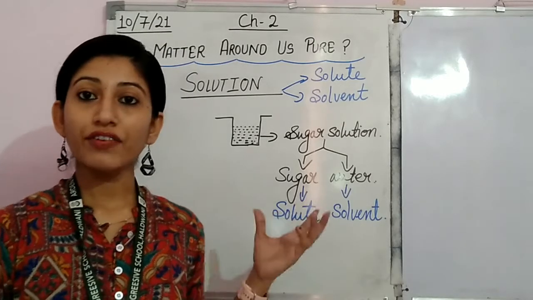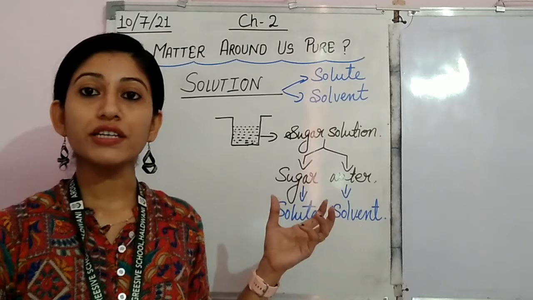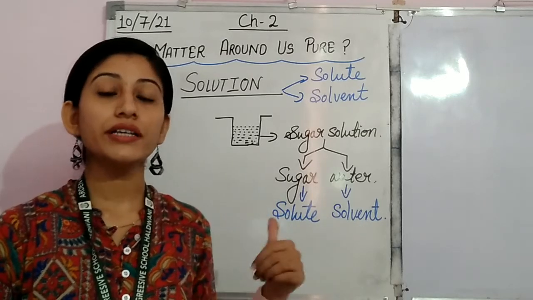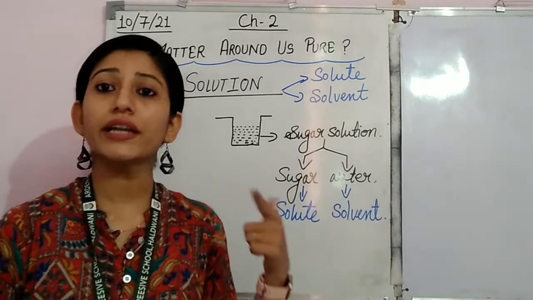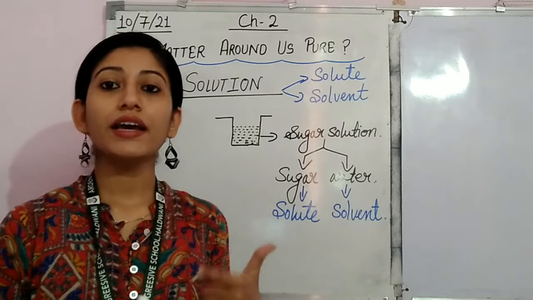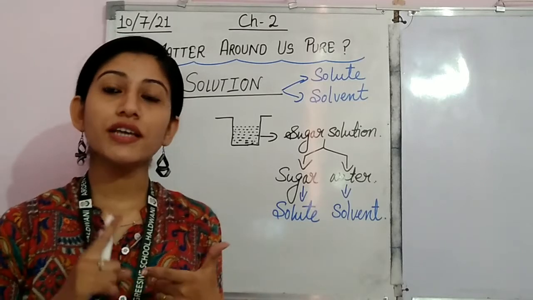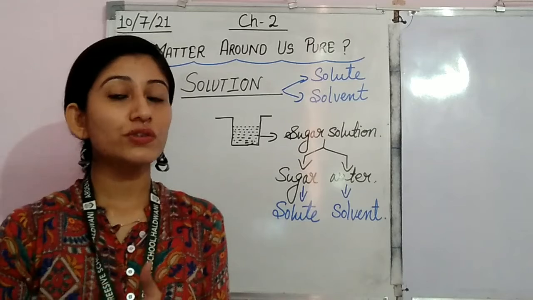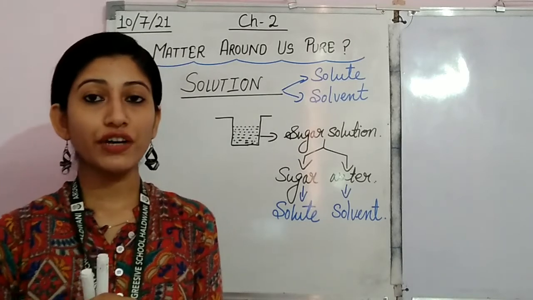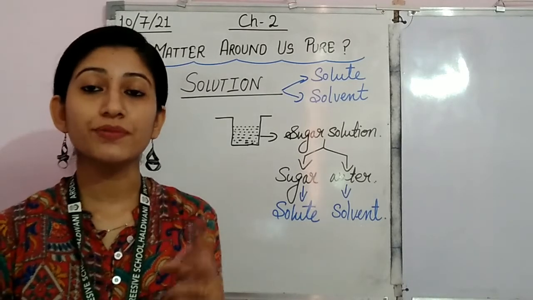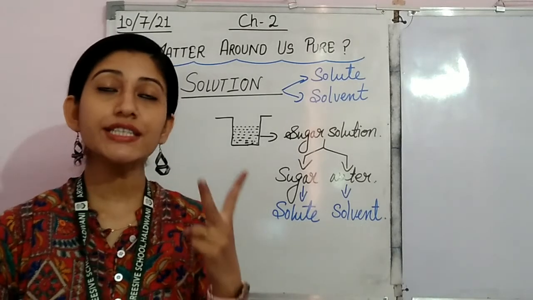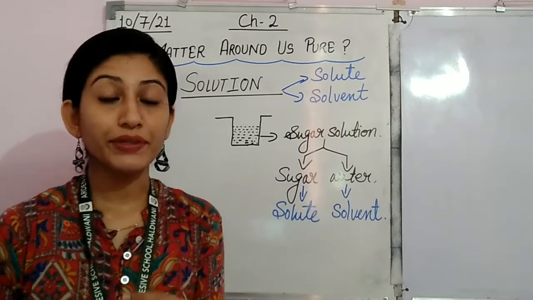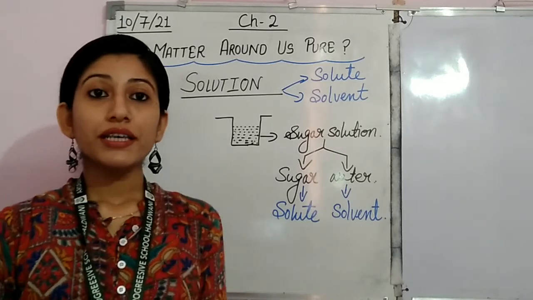Here we have taken liquid for dissolving, so it is a mixture formed from solid and liquid. But there are also types of mixtures in which we take two solid components, and types in which we take two gaseous components. For example, you can say alloys.